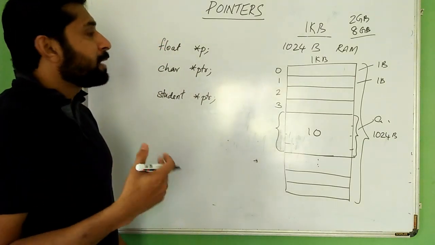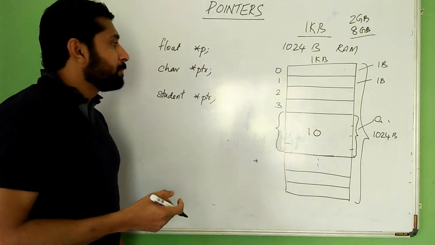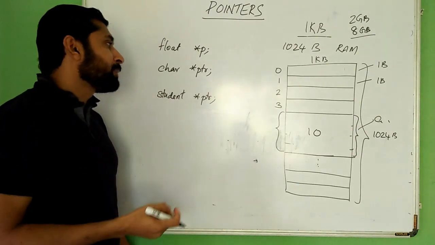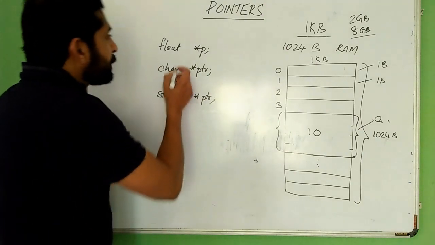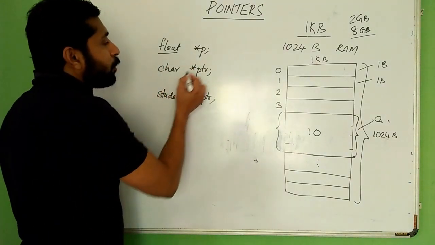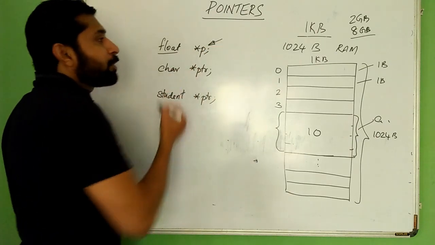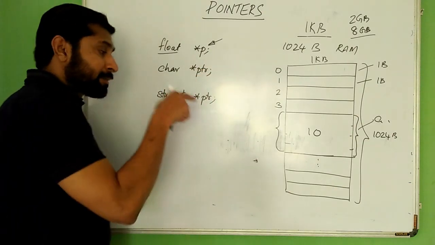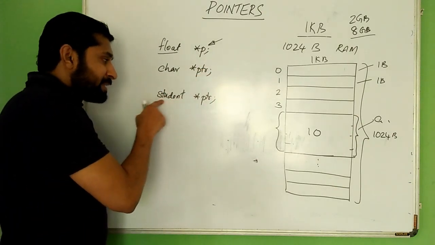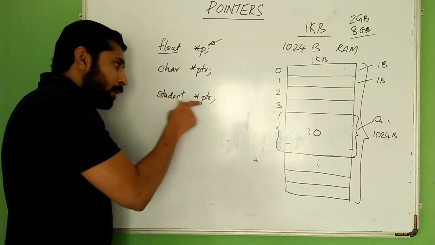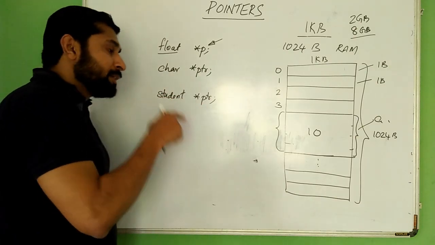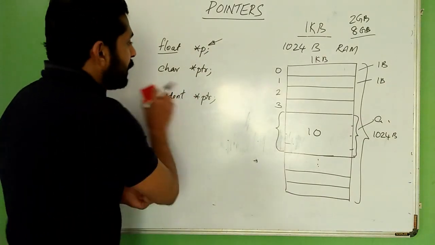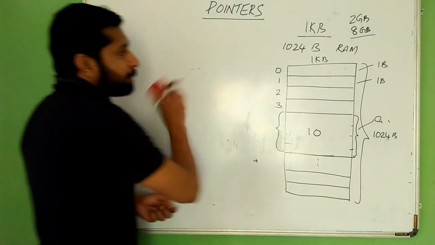The memory reserved for all pointer variables will be the same, but a float pointer can only store the address of a floating point location. A character pointer can store only the address of a character location. Suppose student is a structure. The pointer of the student structure can only store the address of student structure type data. Now we shall move to the representation.